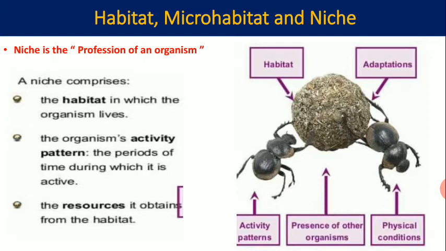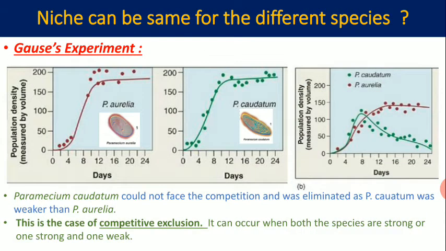But if they overlap or are the same, then what will be the result? Let's see. Gause observed this with two different Paramecium species, Paramecium aurelia and Paramecium caudatum.